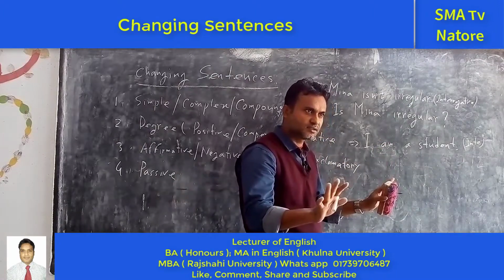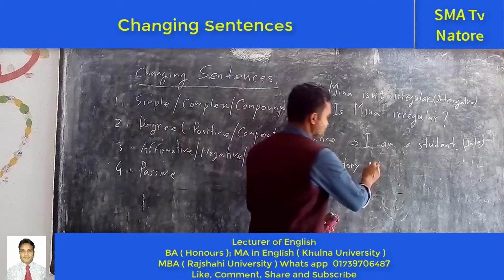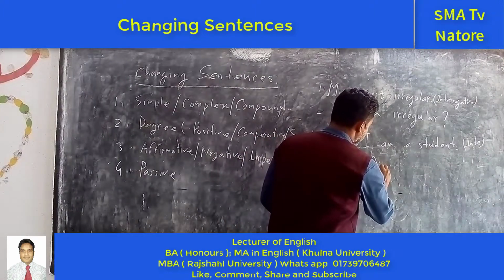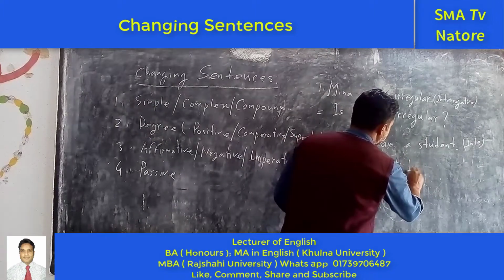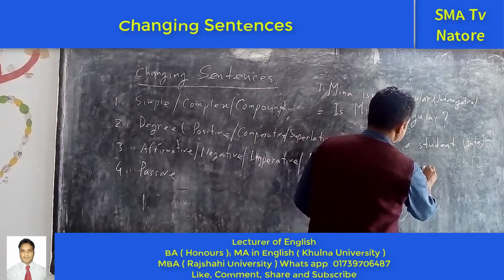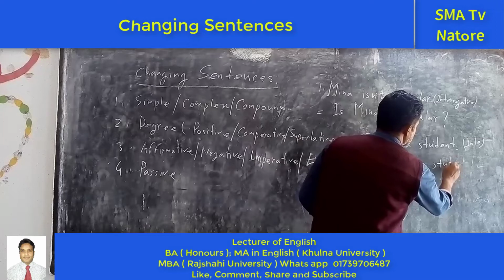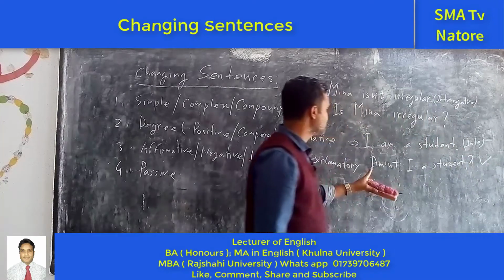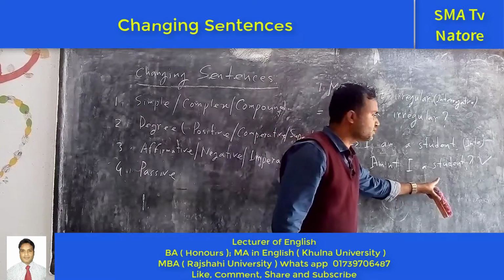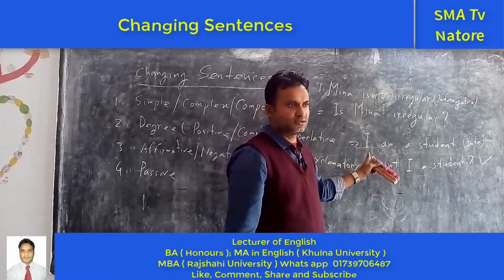Do you understand? If you write down that, amn't I a student? Right sentence. Because amn't I a student? The meaning is that I am a student.